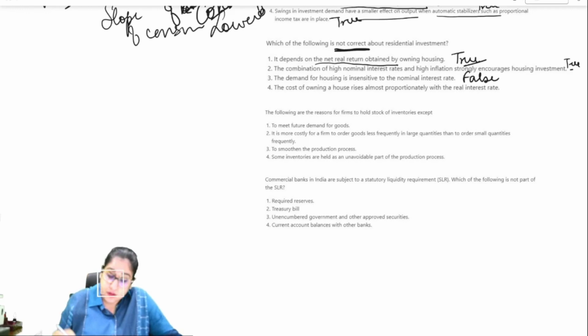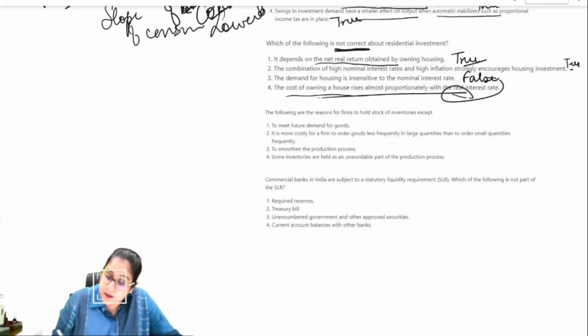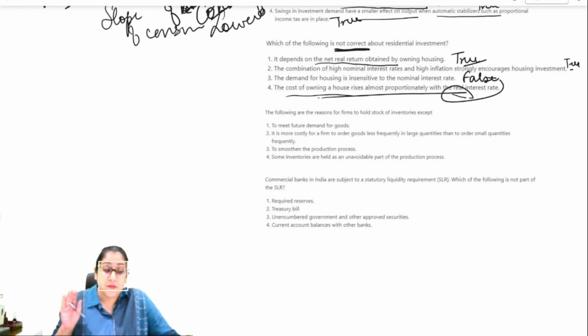Then, the cost of owning a house rises almost proportionately with your interest rates, right? So this means that if there are high real interest rates, there would be an increase in your interest payments and it will lead to a higher borrowing cost. So this is also true, right? So the incorrect statement in this case is statement 3.